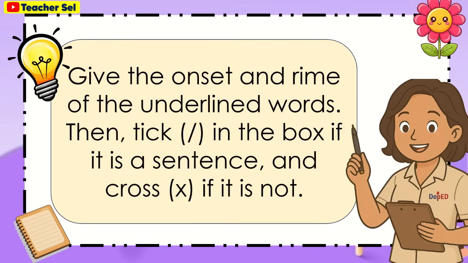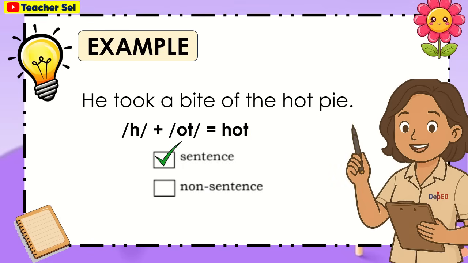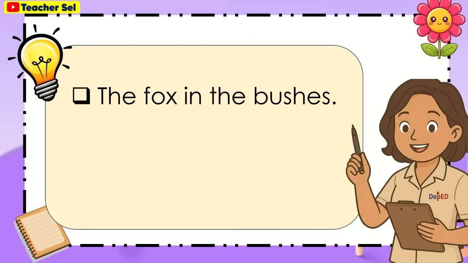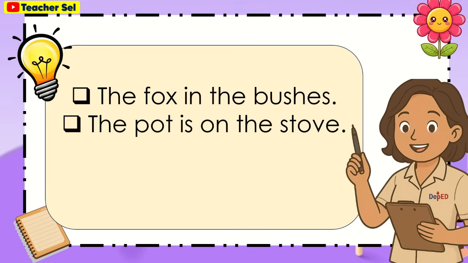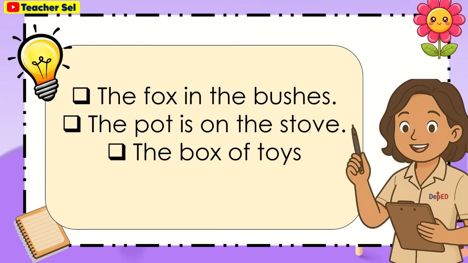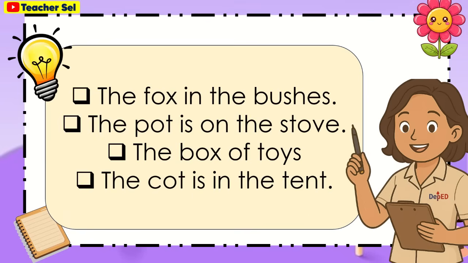Give the onset and rhyme of the underlined words, then tick check in the box if it is a sentence, and cross if it is not. Here is an example. In a sentence, he took a bite of the hot pie. The onset is h, plus the rhyme is ot. It is hot, and it is a sentence. The fox in the bushes. The pot is on the stove. The box of toys. The cat is in the tent.